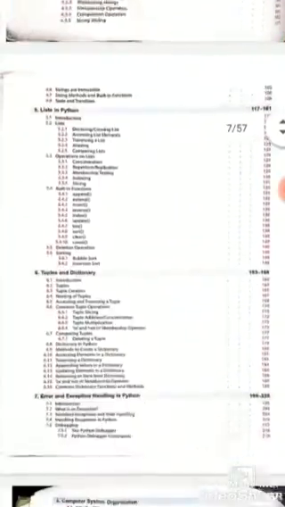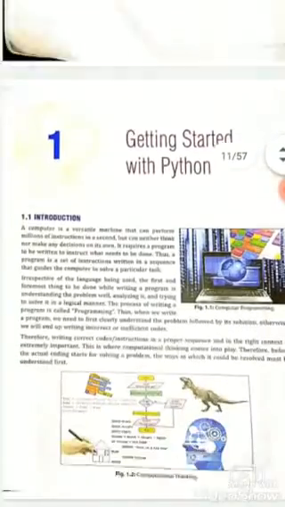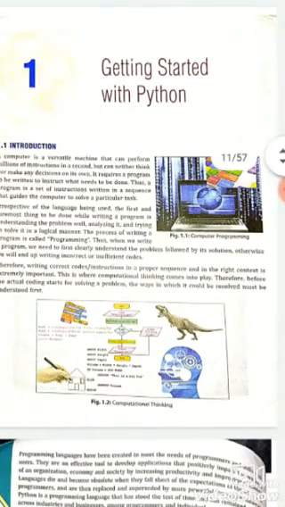After this, DBMS we need not learn in this year, and society, law and ethics we learn again in the third unit. So let's start with the very first chapter, that is getting started with Python.